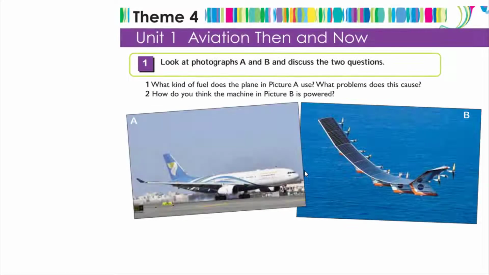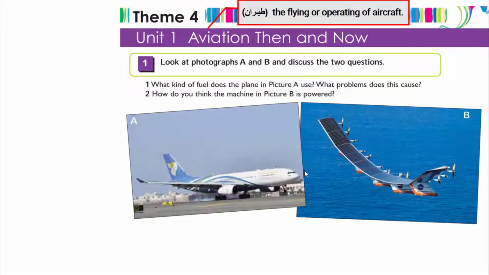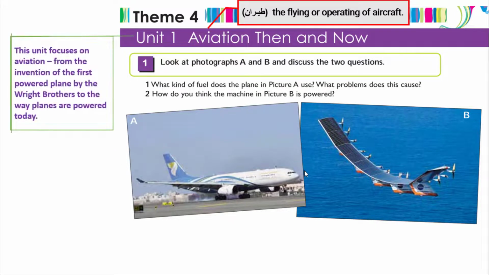Moving to theme 1, unit 1, which is about aviation, then and now. And before we talk about this unit, what does aviation mean? Aviation is the flying or operating of aircraft. Okay, so this is the meaning of aviation. And this unit focuses on aviation, from the invention of the first powered plane by the Wright brothers to the way planes are powered today. So the question is, have you traveled anywhere by plane? If yes, where? Can you write the answer?